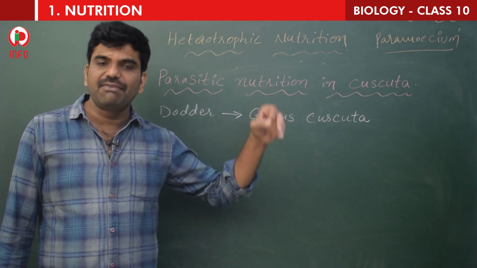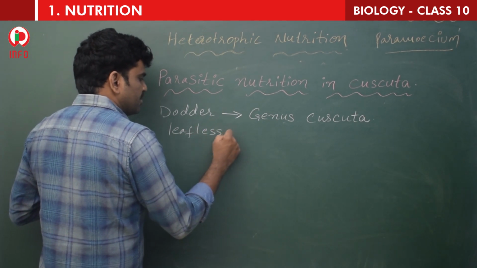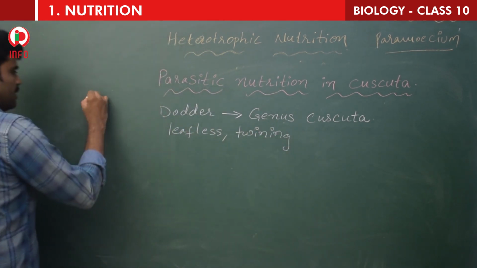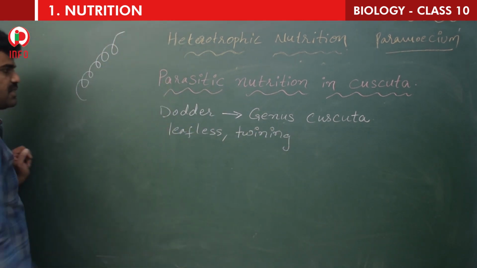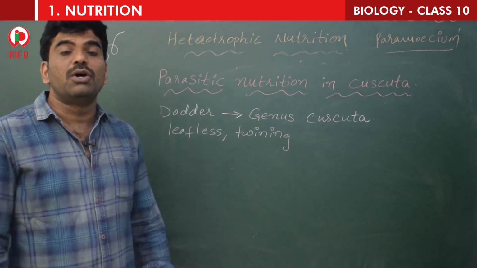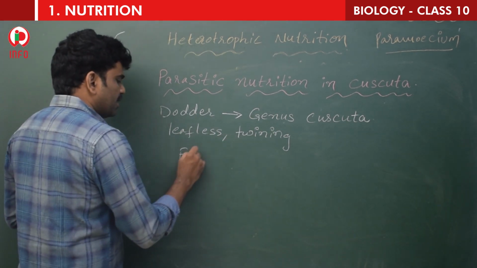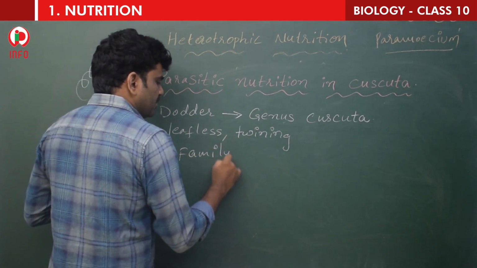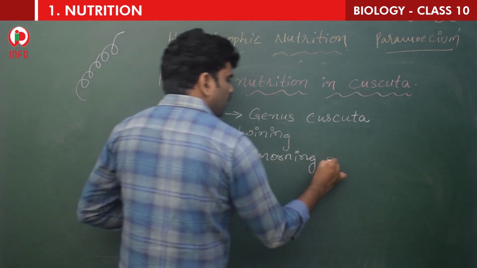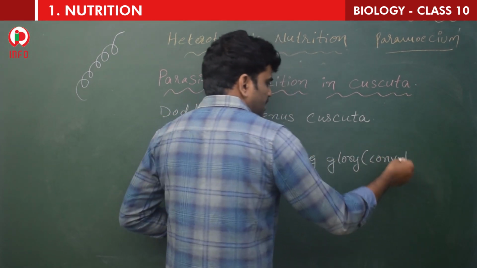Cuscuta is leafless, children. That means leaves are absent. It is a leafless twining plant. Twining means like this, children, like a spiral. It is a leafless twining parasitic plant belonging to the morning glory family. So what is the family here? Morning glory family. So the family name is Convolvulaceae.